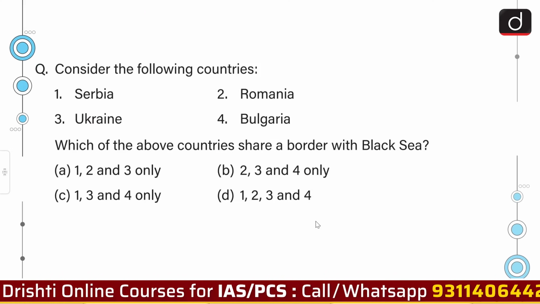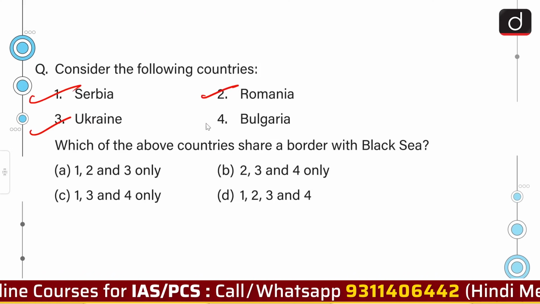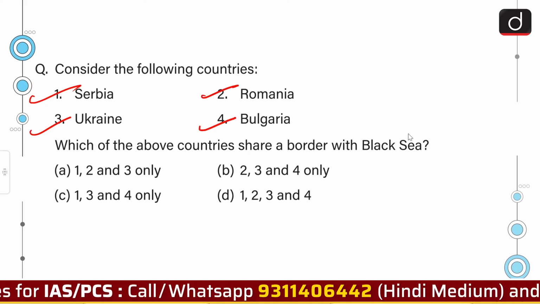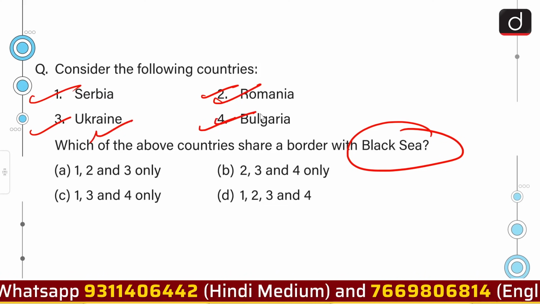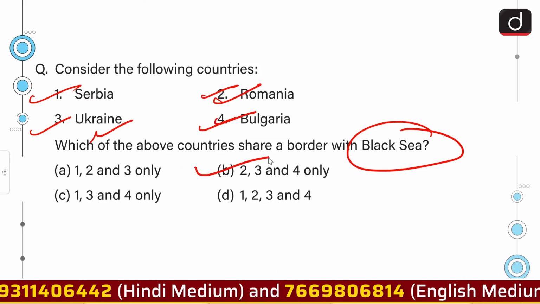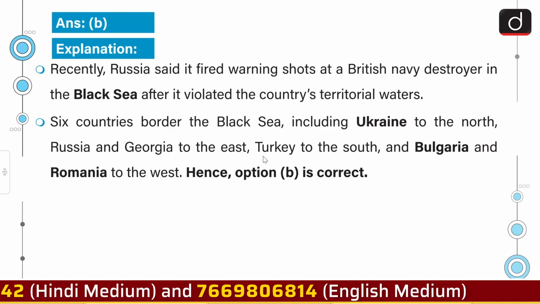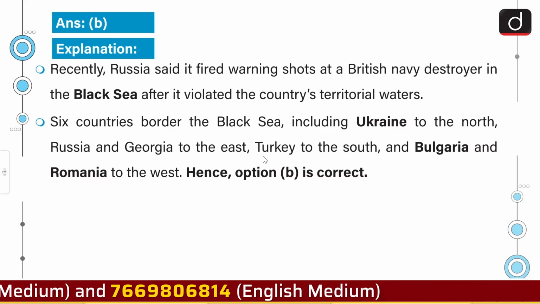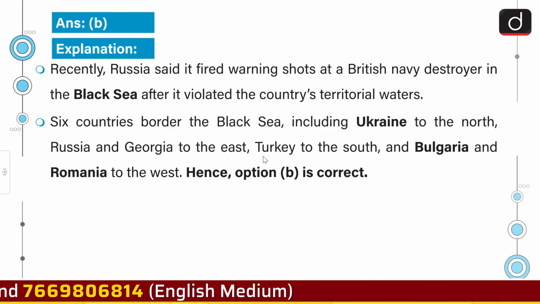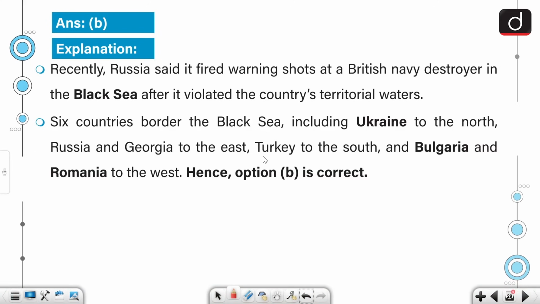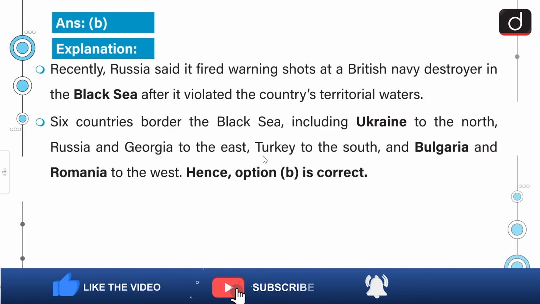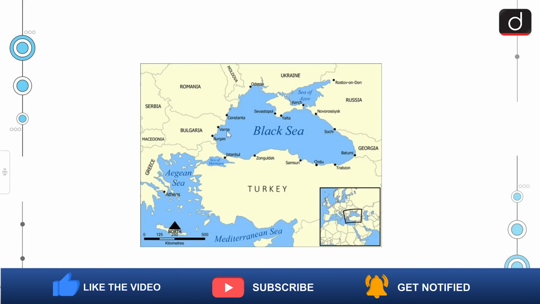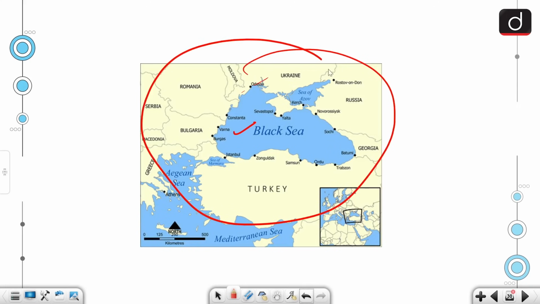Consider the following countries. These countries such as Serbia, Ukraine, Romania and Bulgaria are given, and you have to choose the countries which have a border with Black Sea. So Romania, Ukraine and Bulgaria share a border with Black Sea. Correct answer to this question is option B. And recently, Russia said it fired warning shots at a British Navy destroyer in the Black Sea after it violated the country's territorial waters. 6 countries border the Black Sea, including Ukraine to the north, Russia and Georgia to the east, Turkey to the south, and Bulgaria and Romania to the west. You can see Black Sea over here and its neighboring countries.